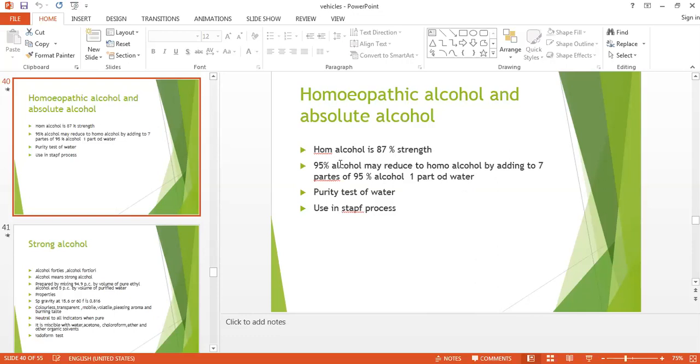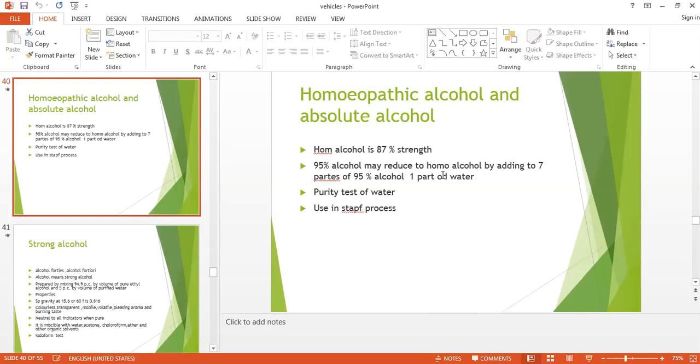तो आपको 95 से 85 में convert करना है. So how can you reduce it? So you add the 7 parts of 95% alcohol. यानी 7 ml अगर आप 95% alcohol ले रहे हैं, then we have to add 1 ml of distilled water or the purified water. So in this way, the absolute alcohol can be converted into the homeopathic alcohol.